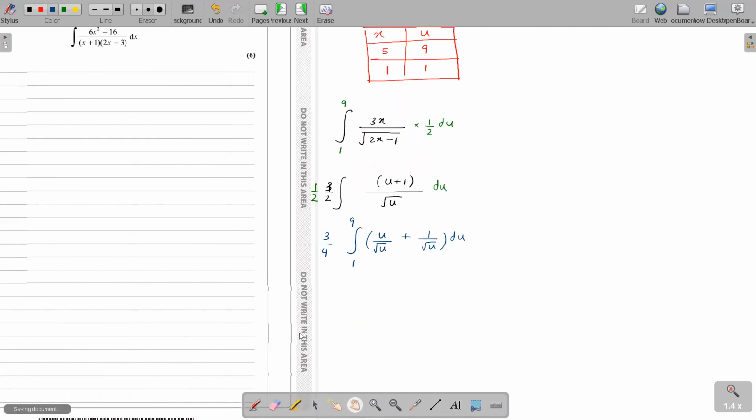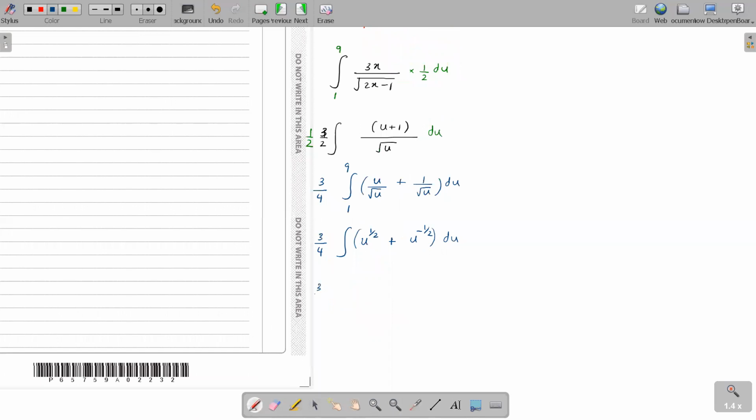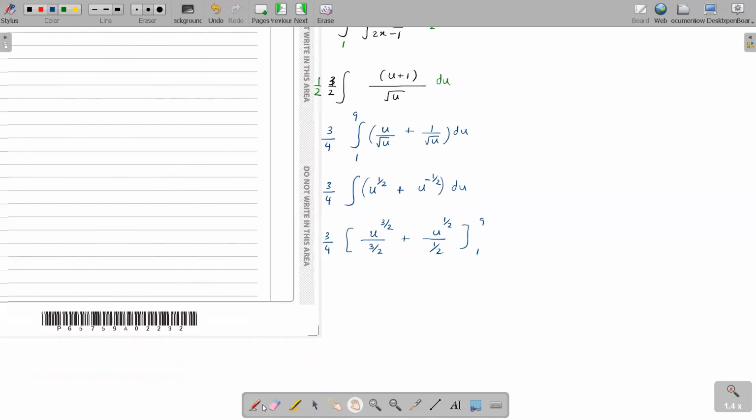Okay, simplify. U divided by u to the power half is u to the power 1 minus half, right? So we get u to the power half plus u to the power minus half. Are you with me? Now integrate: u to the power half plus 1 is 3 over 2, divided by 3 over 2, right? And u to the power minus half plus 1 is half, divided by half. Are you okay with that? Yes, miss. Put the limits, get the answer.